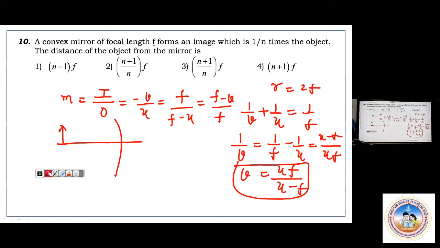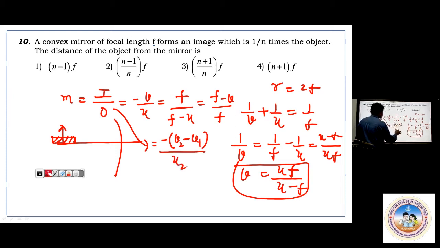Okay. In case of longitudinal magnification, you are keeping an object in this way. This is the object, and this is the image. How will be the image and magnification? M equals I by O. But this is minus of V2 minus V1 divided by U2 minus U1.